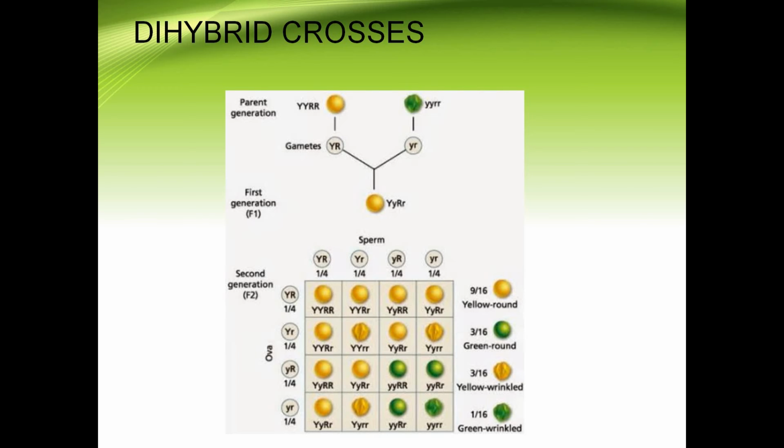So these are the F1 generation, that is heterozygous yellow round seeds.